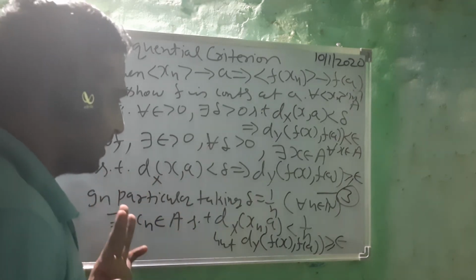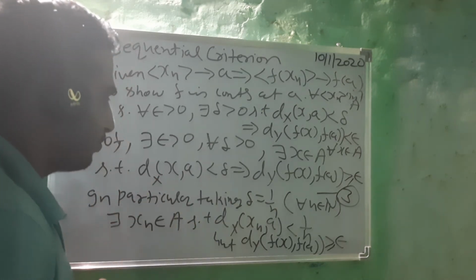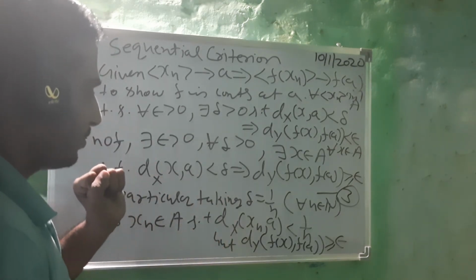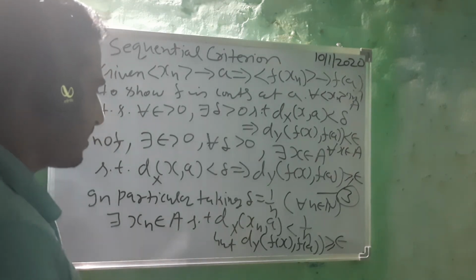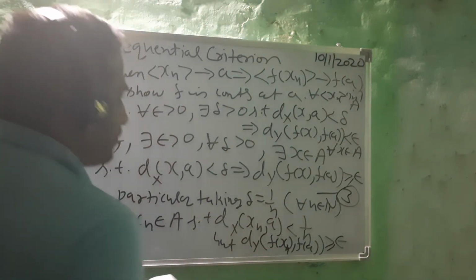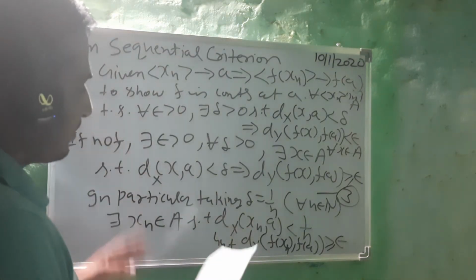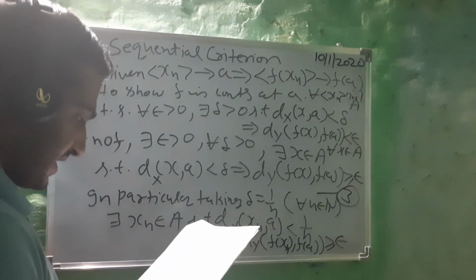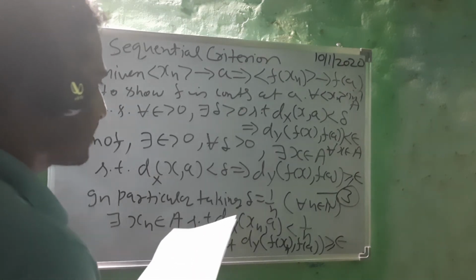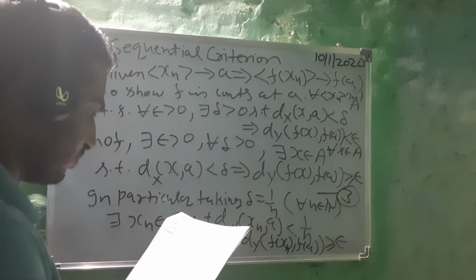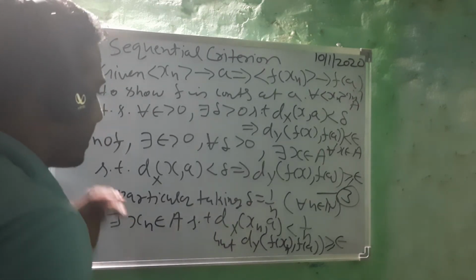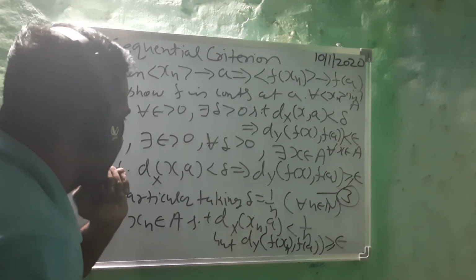And further, what can I do? The sequence is now in the picture. Now what we have to show is that xn converges to a, and this is also f(xn) now. So we have to show that xn converges to a, right? And how will we get that xn converges to a?